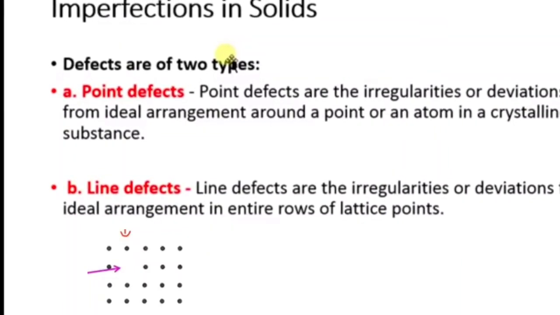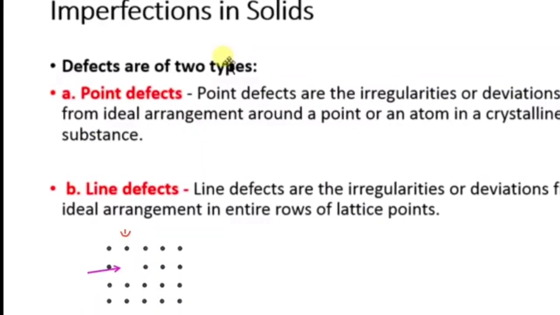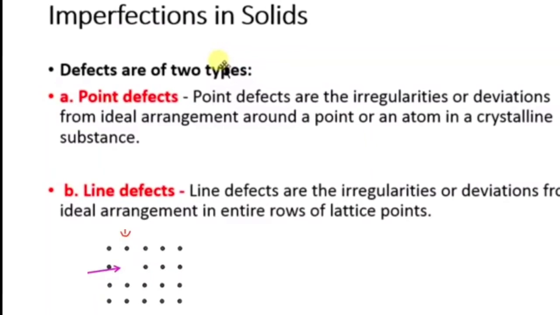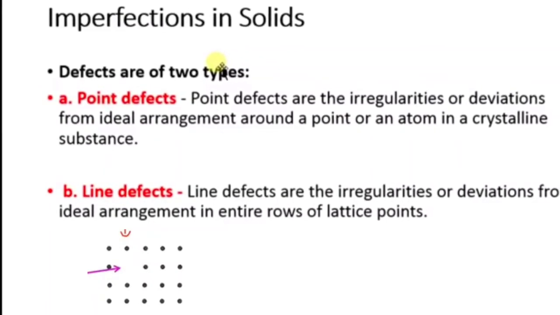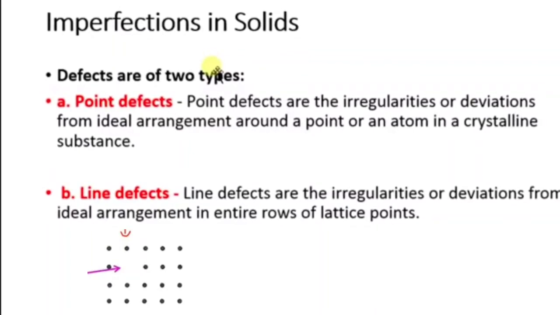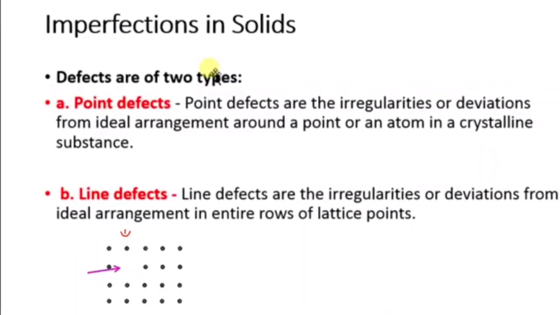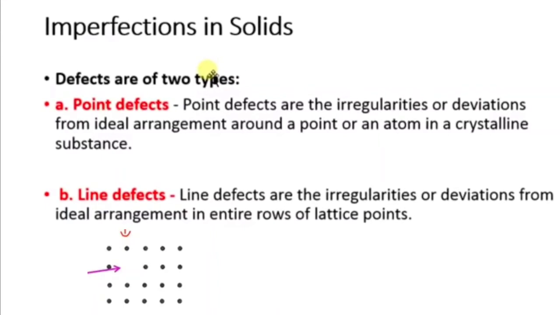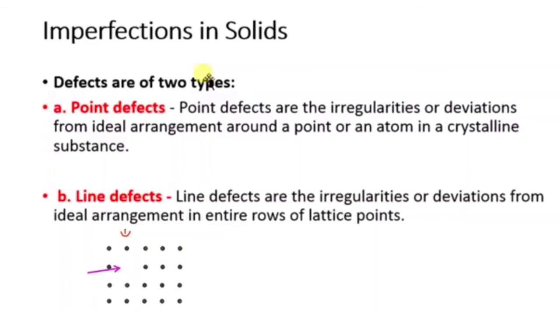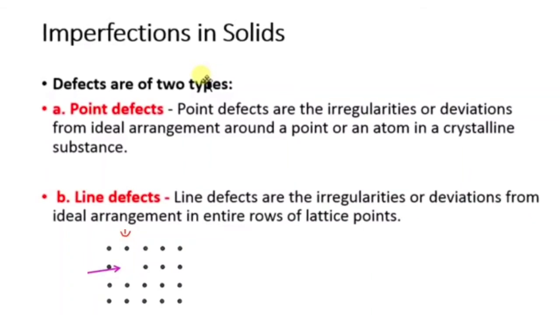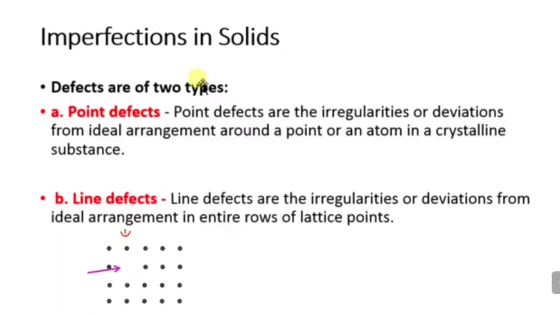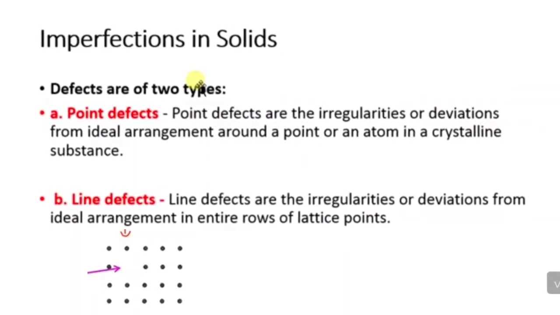You see, we are both talking about the ideal arrangement. We know that because everything is arranged constantly and regularly, it is an ideal arrangement. The defect is in the row of lattice points. It is nothing but a line defect: in a line, if any point is defective, that is a line defect. When it comes to a point defect, it can be any point: corner, face, or body. You understand here, line and point. You can see in the below diagram.